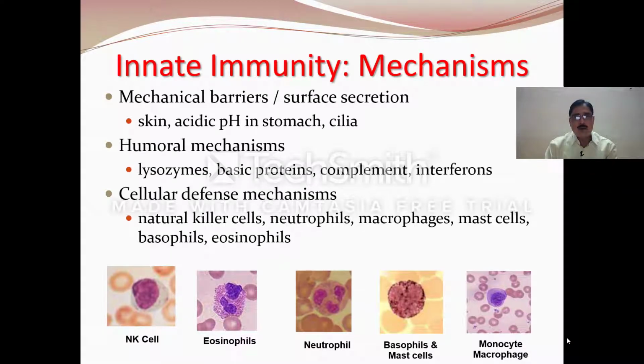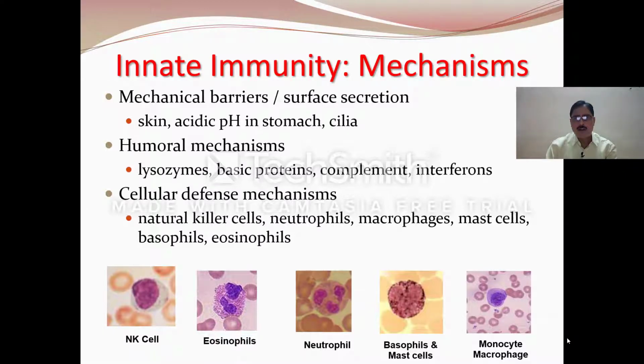The innate immunity has mechanical barriers or surface secretion. It means mechanical barriers in the form of skin, the acidic pH in the stomach, presence of cilia. Humoral mechanism includes lysozymes, basic proteins, complement and interferons. Then the cellular defense mechanism includes NK cells or the natural killer cells, neutrophils, macrophages, mast cells, basophils, eosinophils.